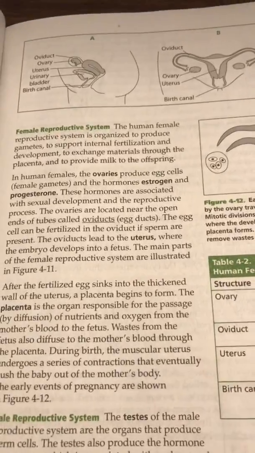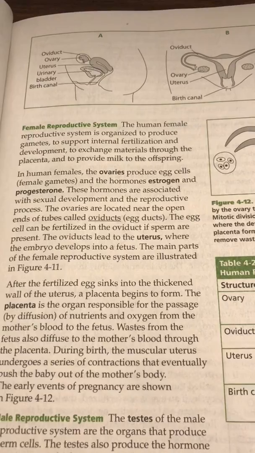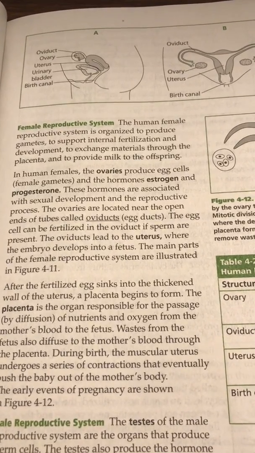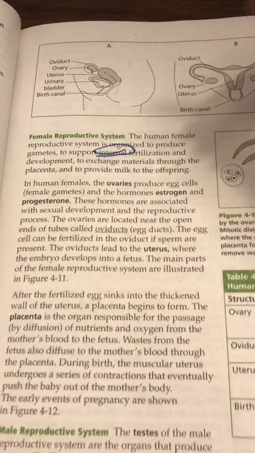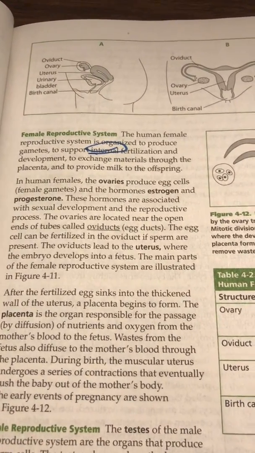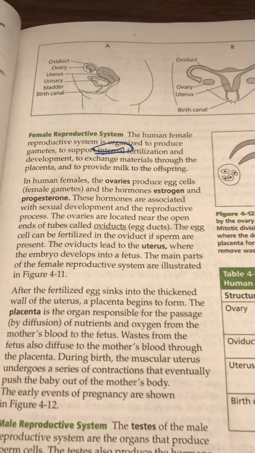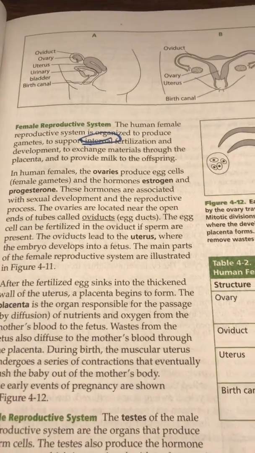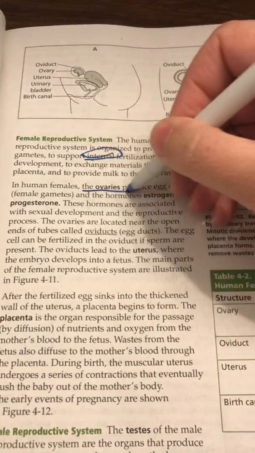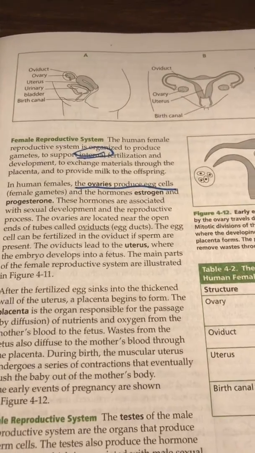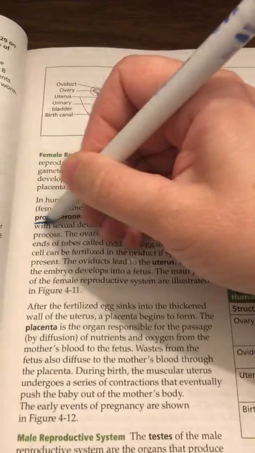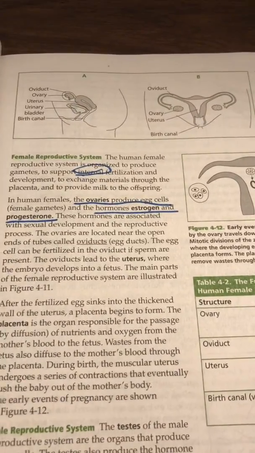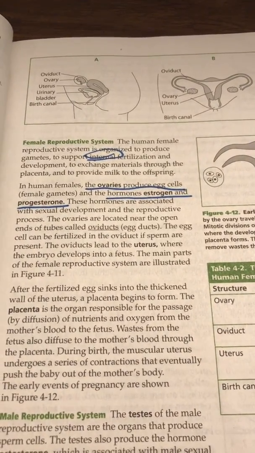Female reproductive system. The human female reproductive system is organized to produce gametes to support internal fertilization and development, to exchange materials through the placenta and to provide milk to the offspring. In human females, the ovaries produce egg cells, or female gametes, and the hormones estrogen and progesterone. These hormones are associated with sexual development and reproductive processes.